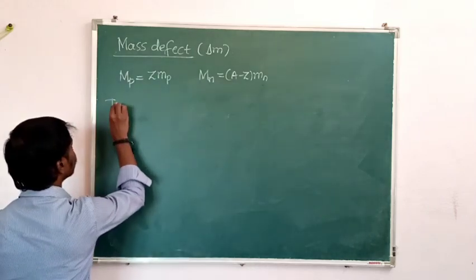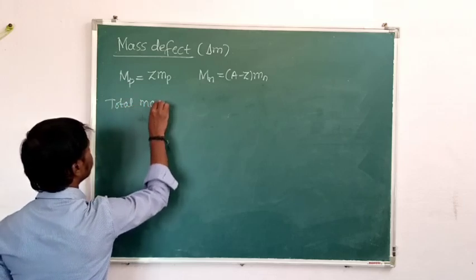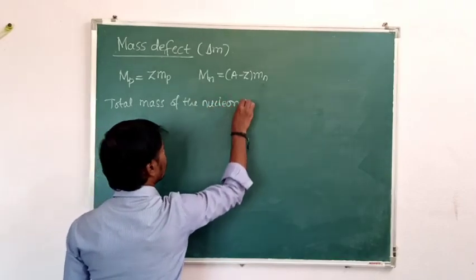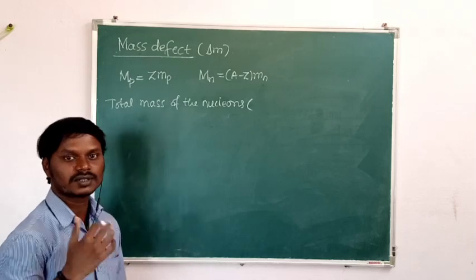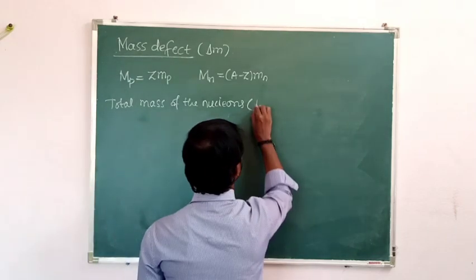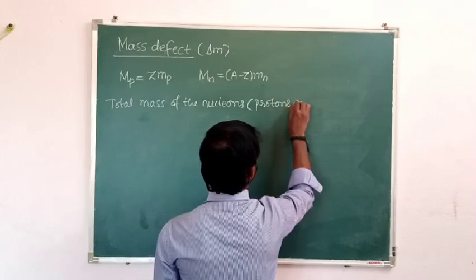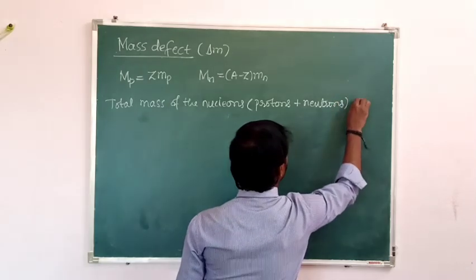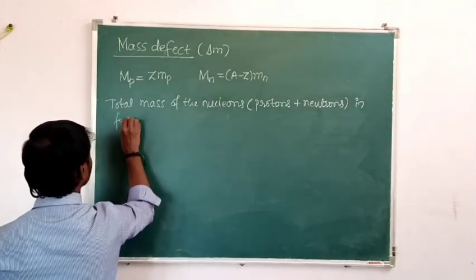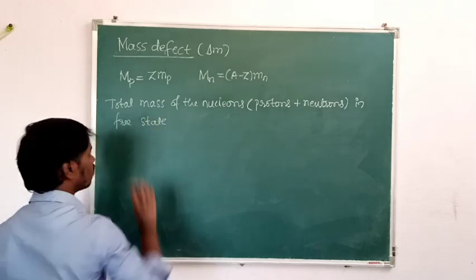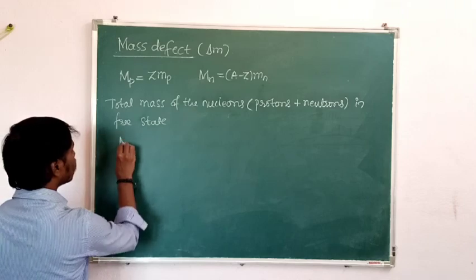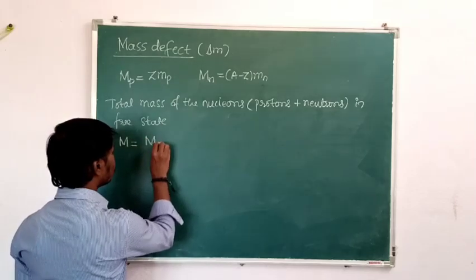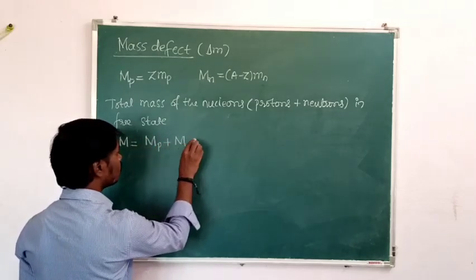Then total mass of the nucleons. The total mass of the protons and neutrons in free state is called the total mass of the nucleons in free state. The total mass of the nucleons in free state I will take as capital M. It is the total mass of the protons in free state plus the total mass of the neutrons in free state.